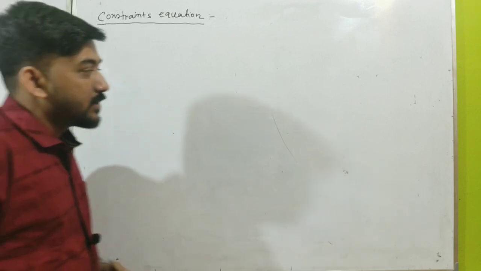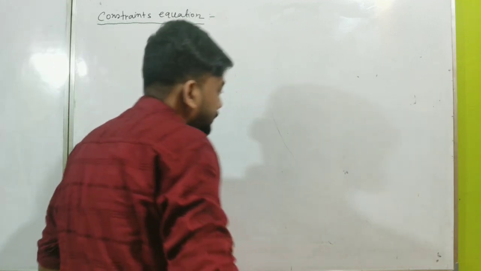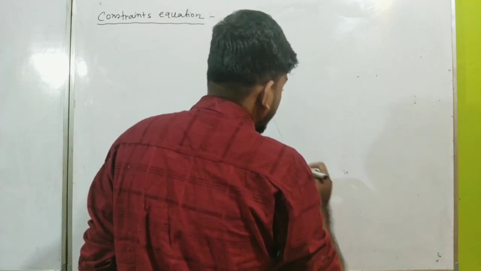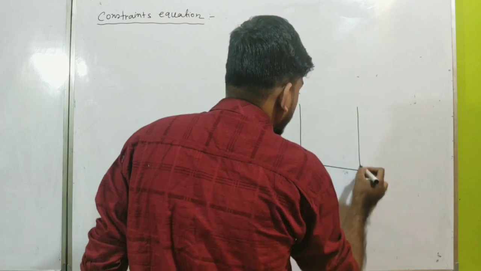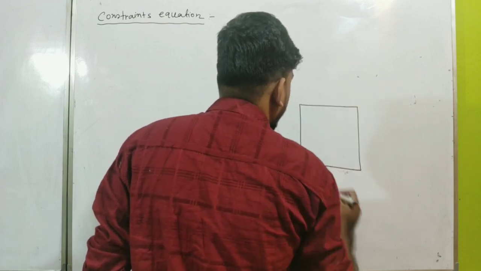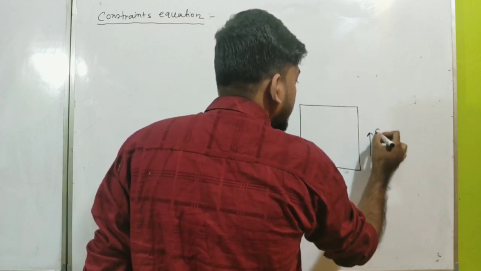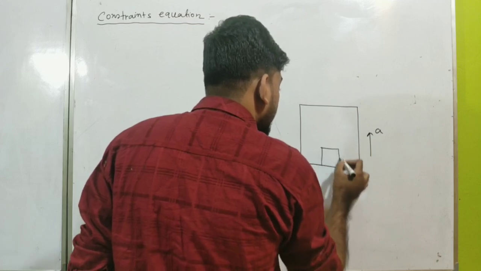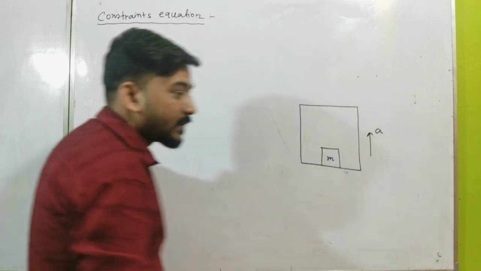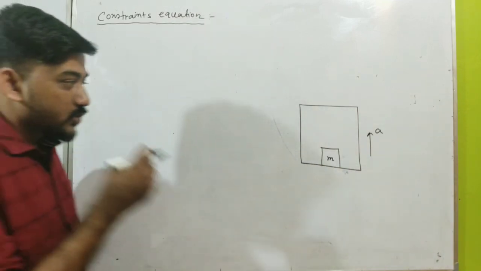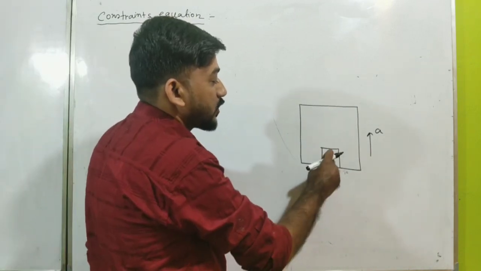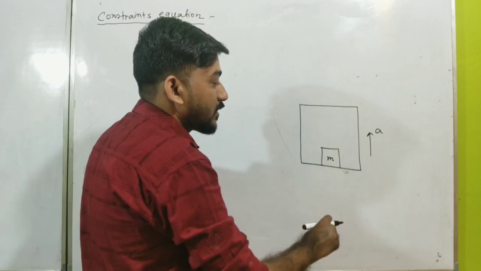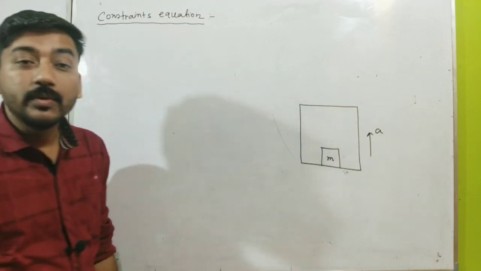Let me give a very good example: suppose you are in a lift and the lift is moving with an acceleration a and you are inside the lift. Your motion is restricted along the vertical direction. You have to move vertically with the lift.